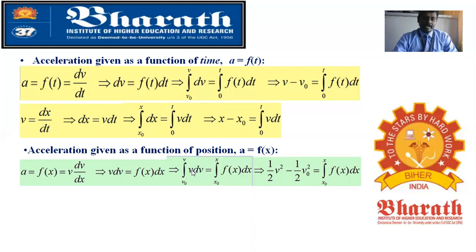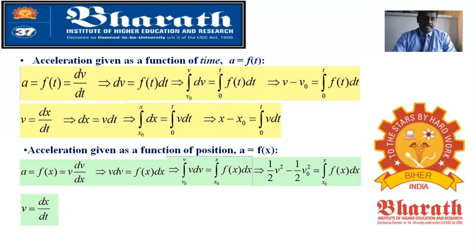So by that we will be getting integration of v as v square by 2, okay. Similarly here you will be having v naught, because you will be making upper limit minus lower limit. So it is half v square minus half v naught square. That will be equal to this right side function, integral x naught to x, f of x dx, okay.